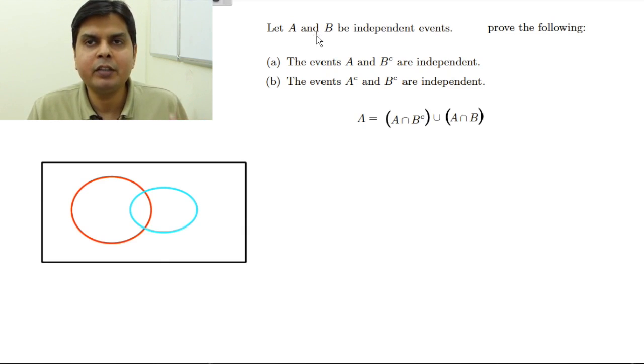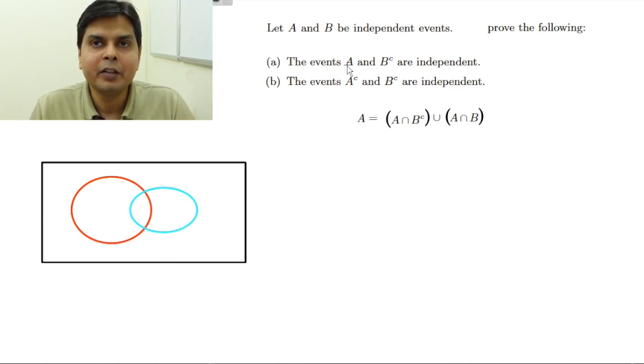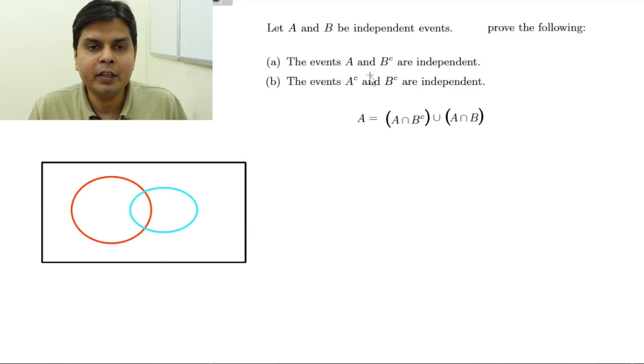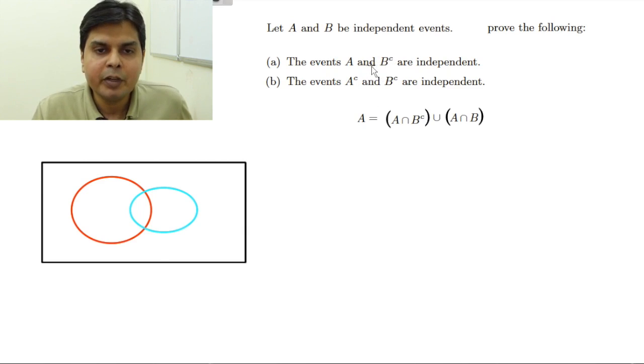So A is least bothered whether B has come or not. Similarly, A should be least bothered whether B has gone or not. If the entry of B is not making any difference to A, similarly the exit of B will also not make any difference to A. So the intuitive answer is very clear: if A and B are independent, then A will be independent of B complement also. Similarly, if you are assuming that these two are true, then A complement will also be independent of B complement. So this is an intuitive answer.